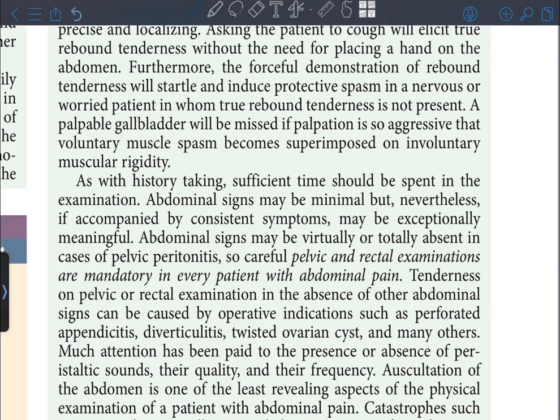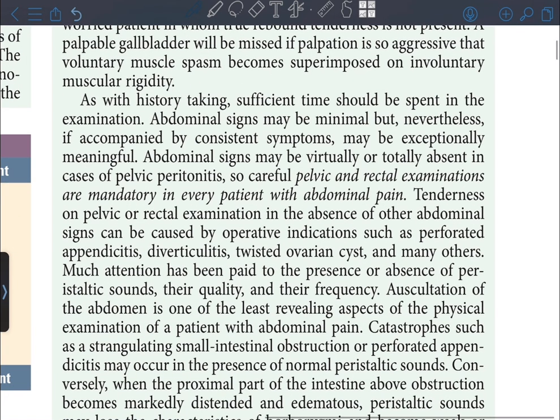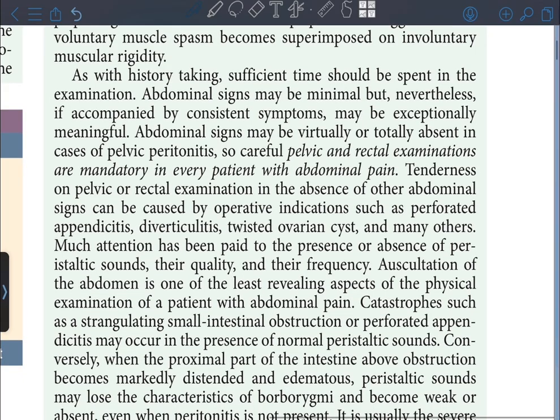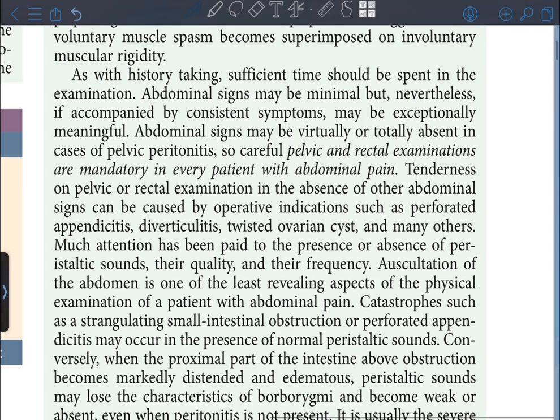Abdominal signs may be minimal, but nevertheless, if accompanied by consistent symptoms, may be exceptionally meaningful. Abdominal signs may be virtually or totally absent in case of pelvic peritonitis, so careful pelvic and rectal examinations are mandatory in every patient with abdominal pain. Tenderness on pelvic or rectal examination in the absence of other abdominal signs can be caused by operative indications such as perforated appendicitis, diverticulitis, twisted ovarian cyst, and many others.